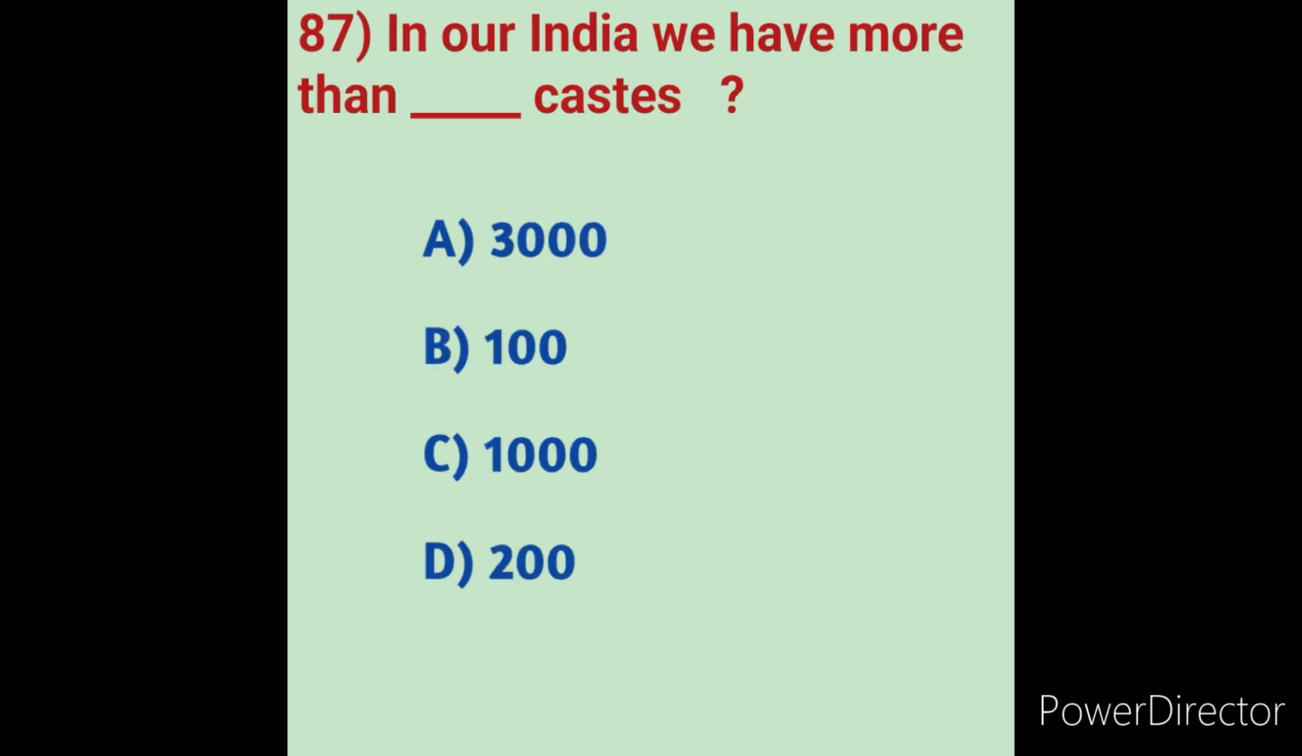In our India, we have more than how many castes? In our India, how many types of caste do we have? We will see the options. Option A 3000, option B 100, option C 1000, option D 200. What is India's caste system? We have to know first.